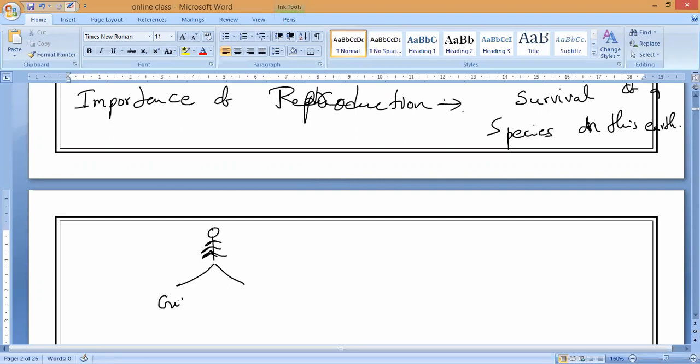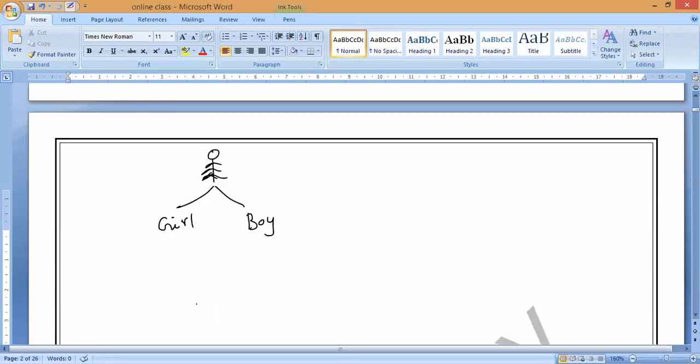Either a girl or a boy. They produce either a girl or a boy. One of the ancient parents will produce a girl or boy. So now the family will continue from the girl side, again babies, and from the boy side also again babies. Like this, the family branch keeps on increasing. Is it yes or no, guys?